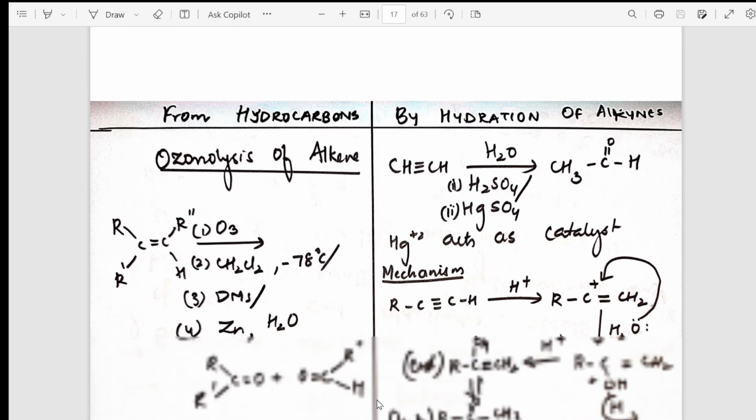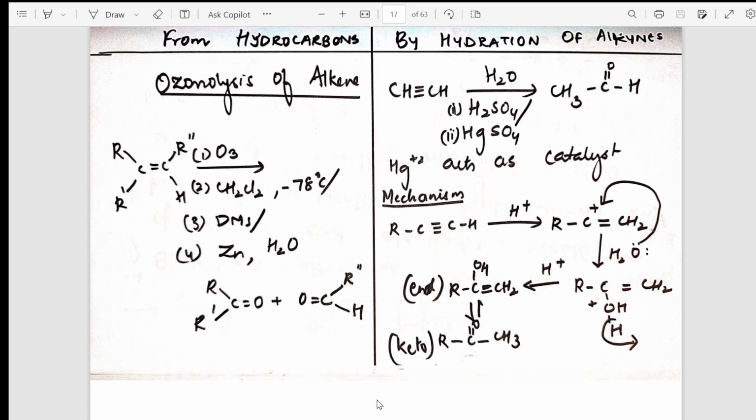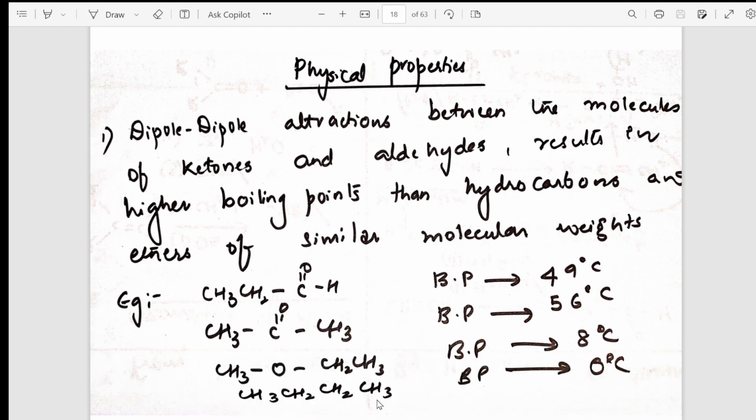Gradually from your preparations of aldehydes and ketones, now we are going to see the ozonolysis reaction and hydration reaction. Completely mechanism also I have given here. In examination they're going to ask you what are the final products formed by hydration of alkynes. So I have given the reagents, I have given the product, temperature conditions, everything. From there, students, gradually let us go into the next concept, physical properties. So now all the preparations are over.